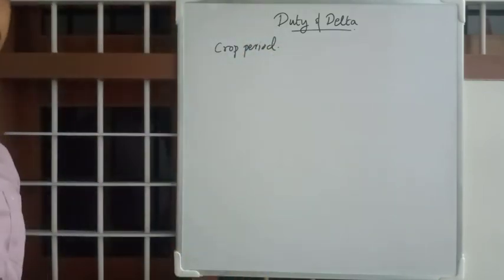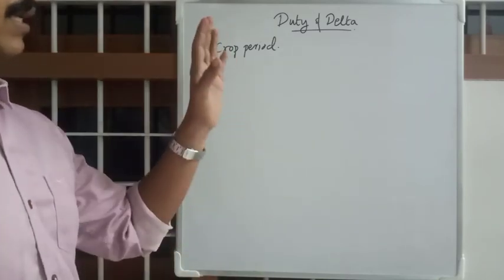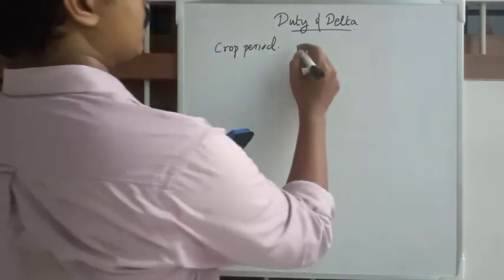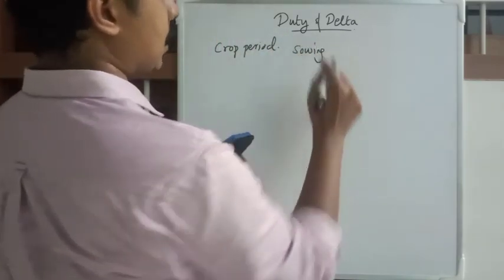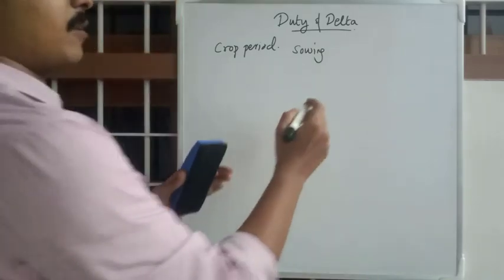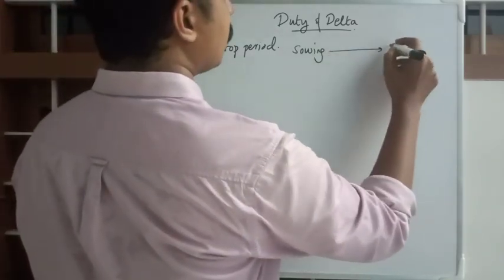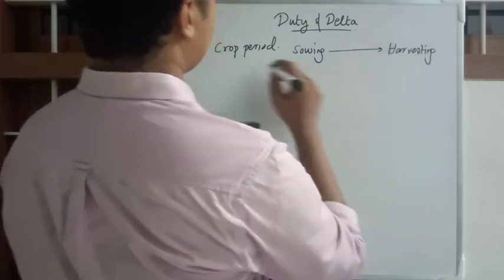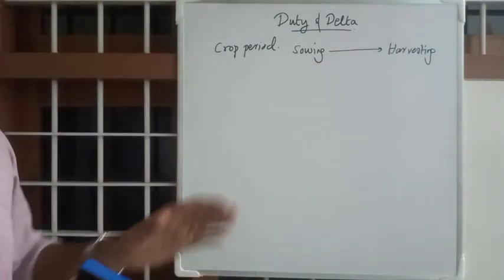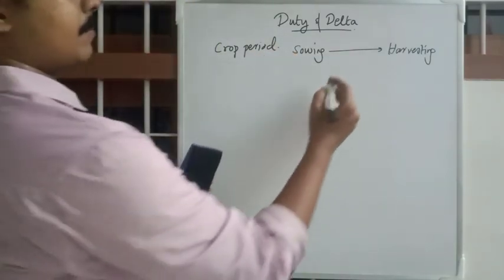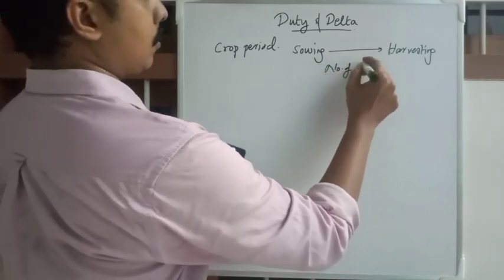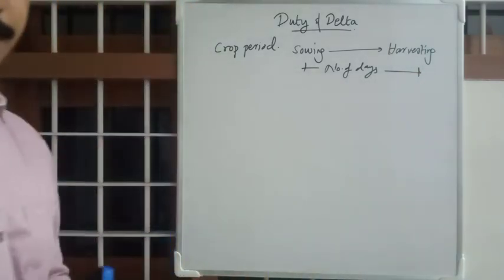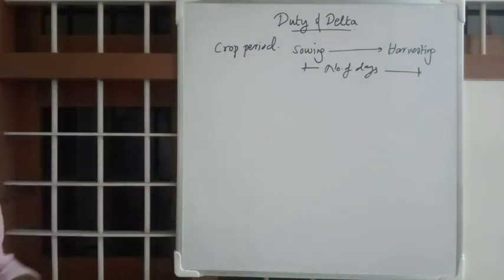Crop period is the number of days starting from sowing in the field to the harvesting day. These periods are all number of days. This is the number of days from sowing to harvesting. That is crop period.